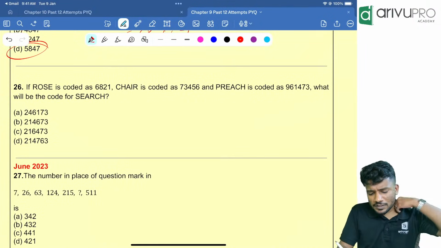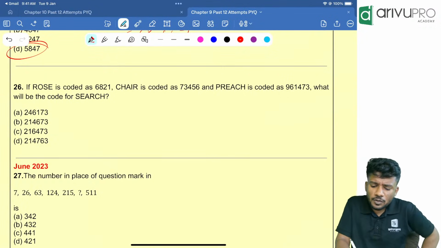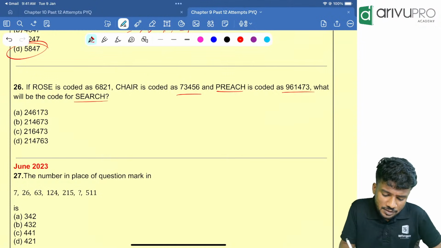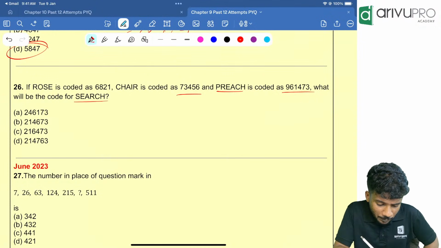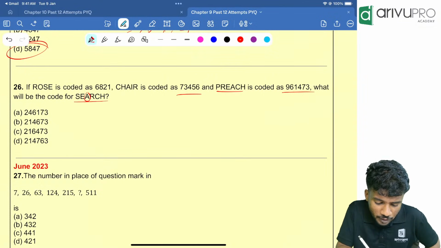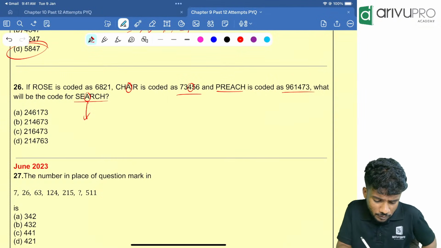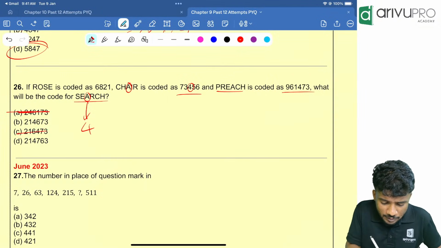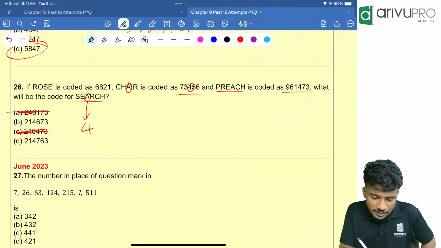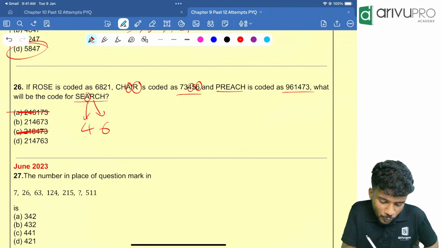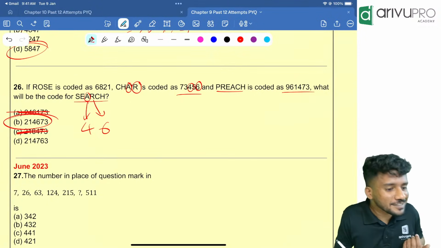Next one. Rose is coded as 6821. Chair is coded as 73456. Preach is coded as this much. Then the question is how search is coded. Now people look here. I'll start off with the third letter. The third letter is what? A. A is 4. That means this is wrong. Now I will go for the next letter, that is R. R is how much? R is 6. So 4, 6 should be there. Option B is the answer directly.